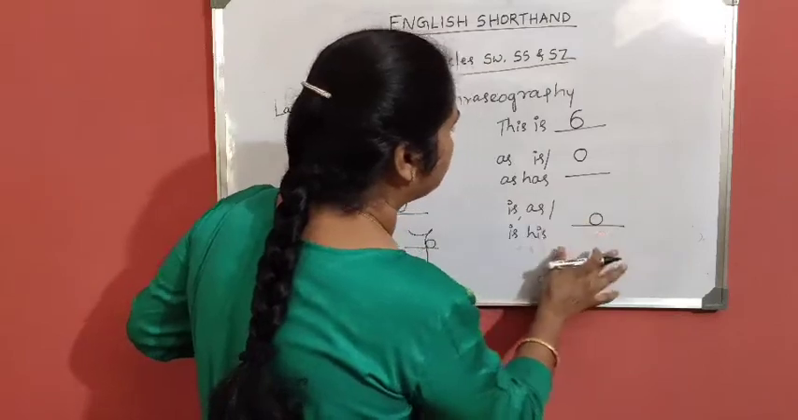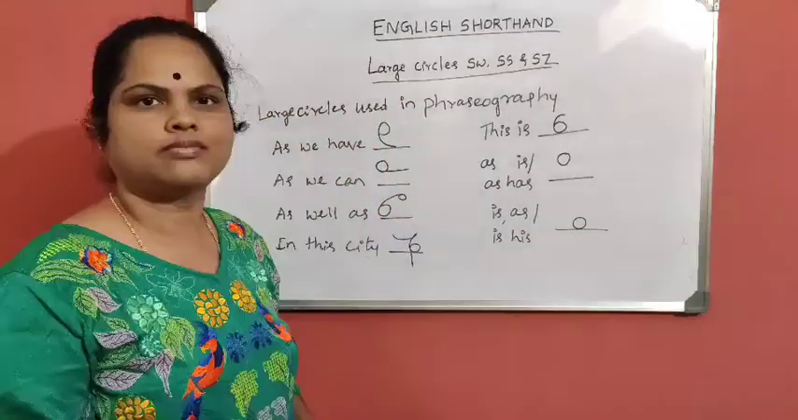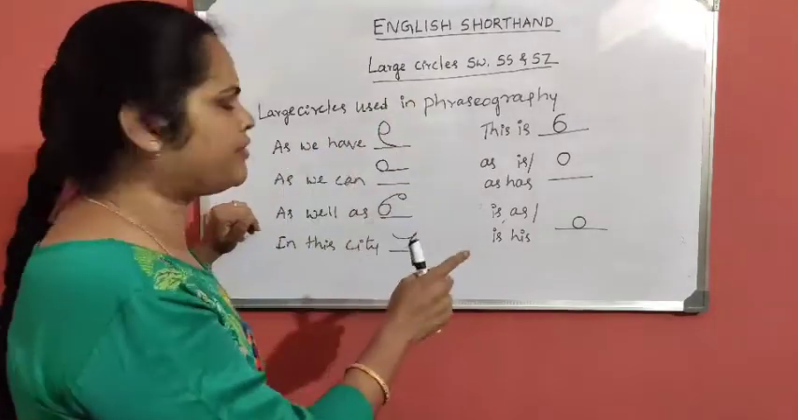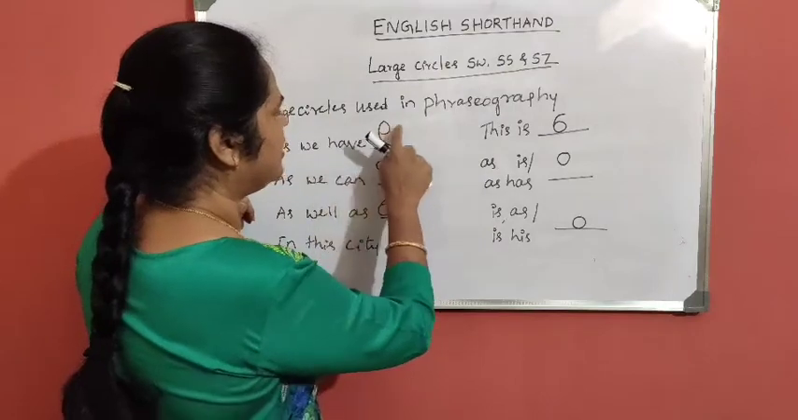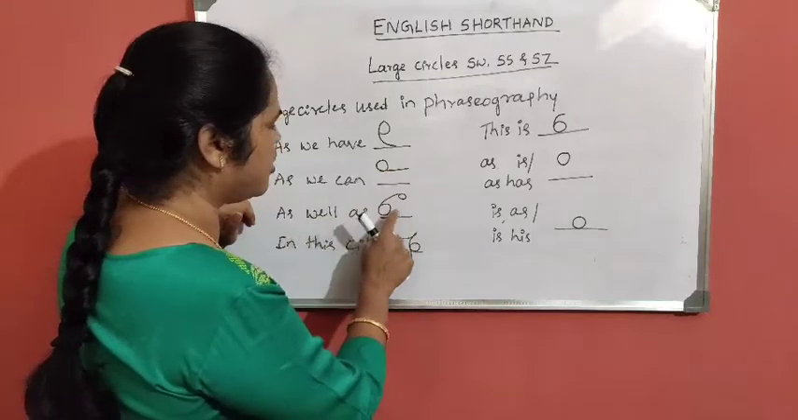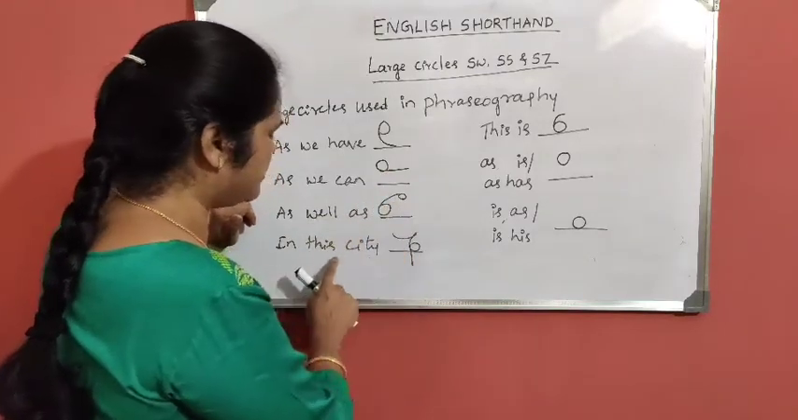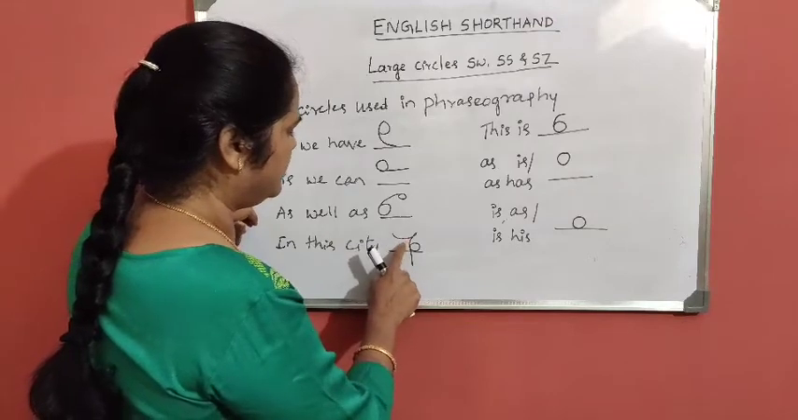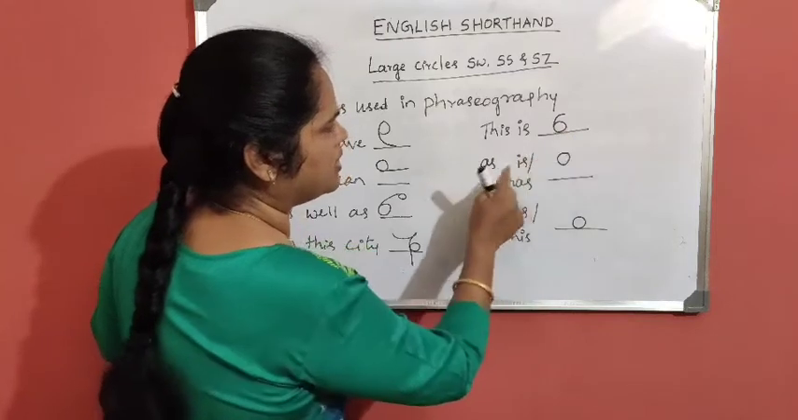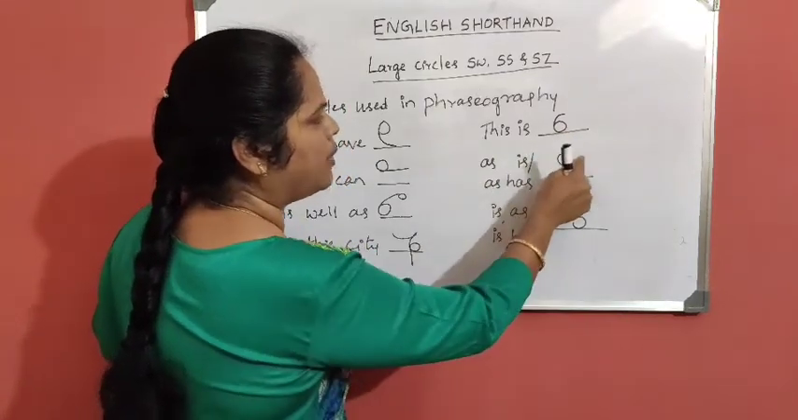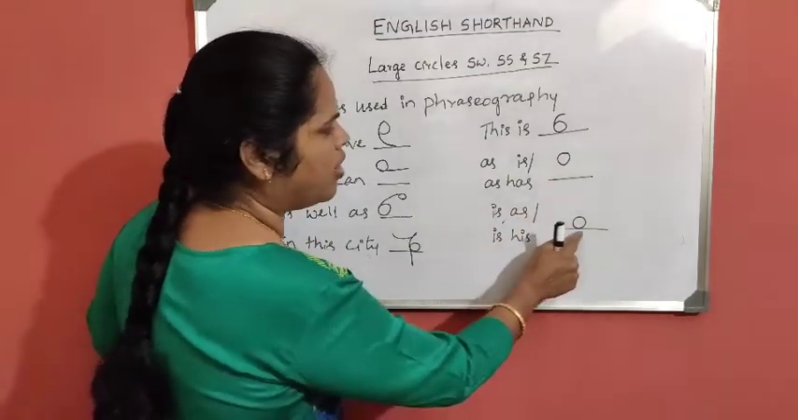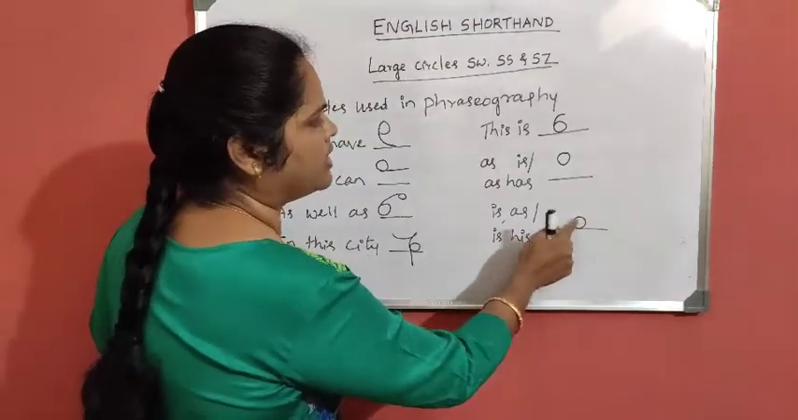These are the large circles used in phraseography. I'll explain again. Large circles can be used in phraseography also. As we have, here large circle, have. As we can, large circle, can. As well as, large circle, L. In this city, circle S plus one more circle. As is, as has, above the line large circle. Is, as is, his, on the line large circle.